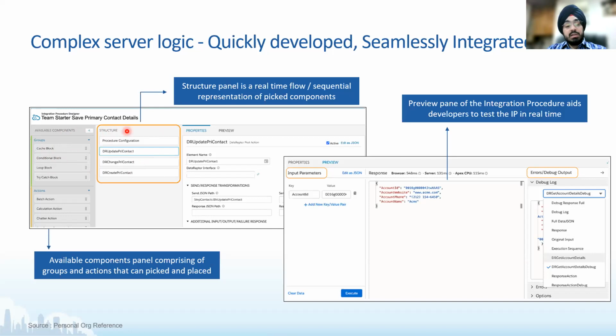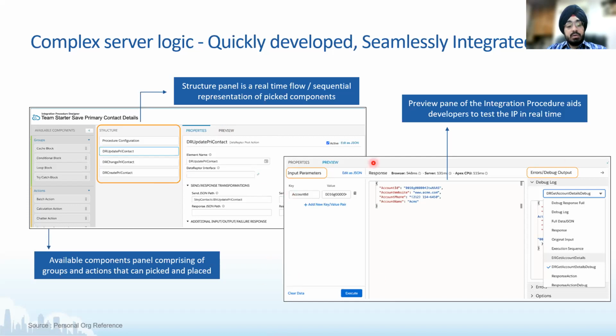And the structure panel is basically a real-time flow. So as you keep dropping it here, it would keep forming your flow one by one. And here is the preview tab. As soon as you have built this and you want to view what kind of response is coming, what kind of data is going in an IP, you simply need to go here and click on preview. And then this is the kind of screen which is rendered here.